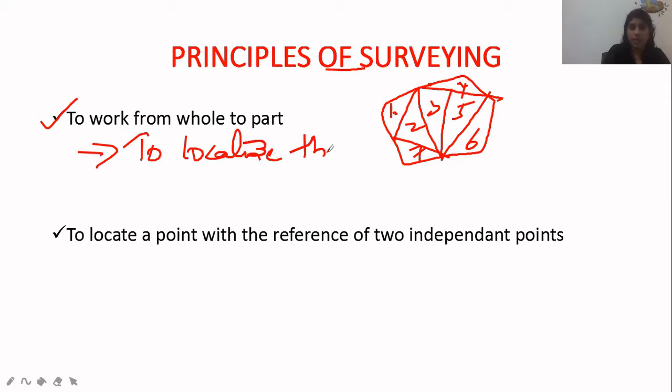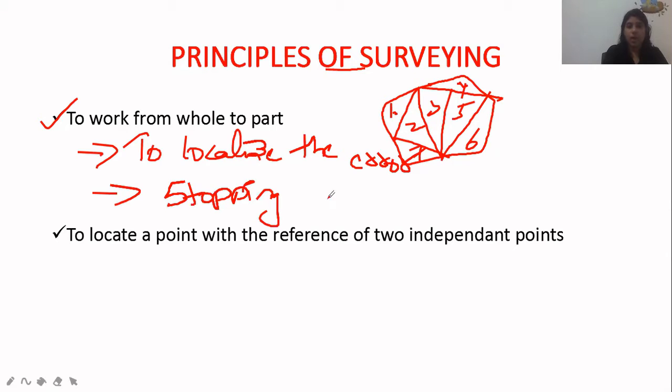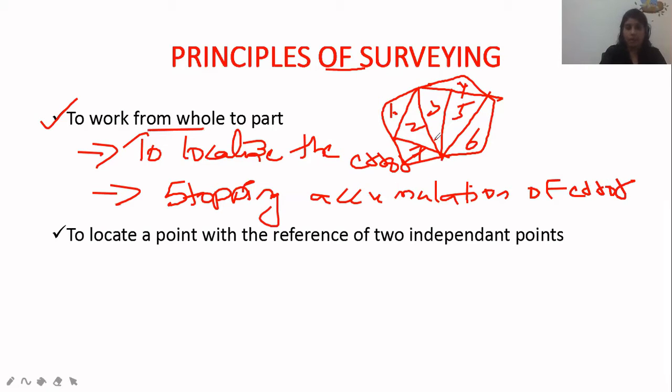To localize error means to minimize the error, and also to stop the accumulation. Accumulation means a larger error. We use working from whole to part to stop the accumulation of error.